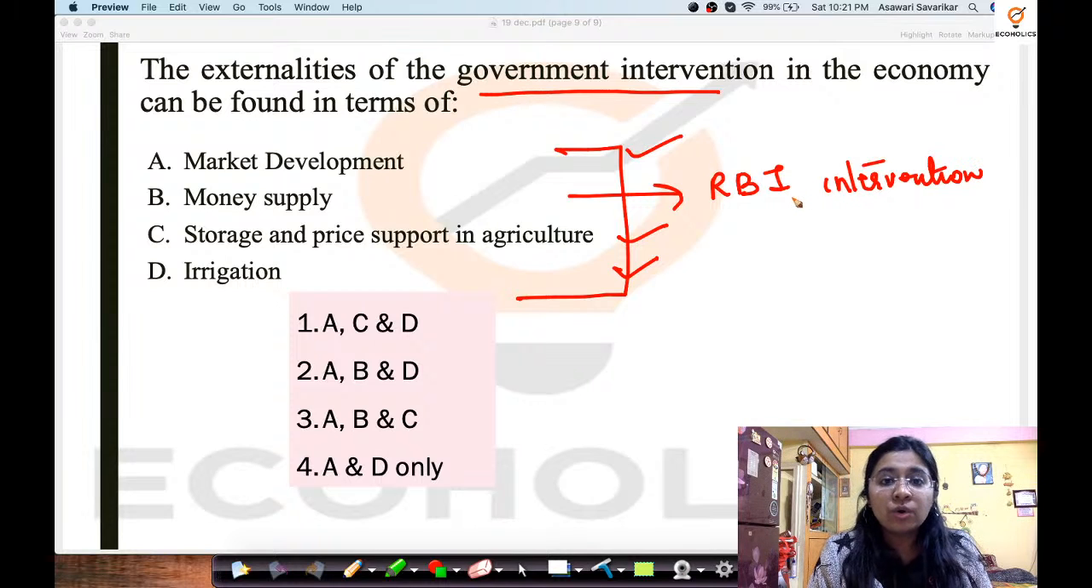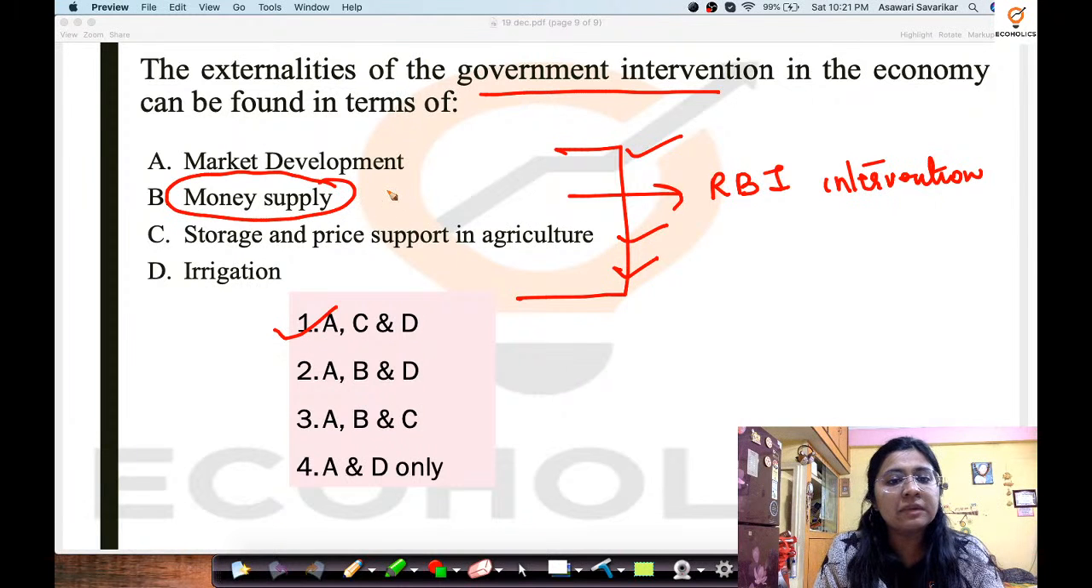Correct? So according to this whole proposition, the correct answer to this question is what? A, C and D. Okay? It is not A, B and C. It is A, C and D. See, please remember, option B has been ruled out.